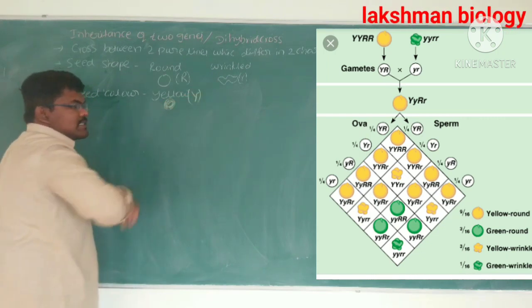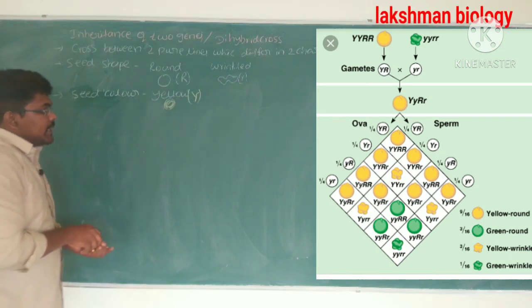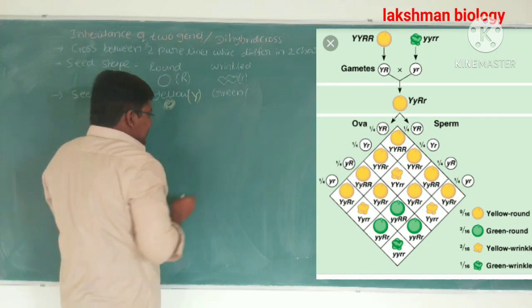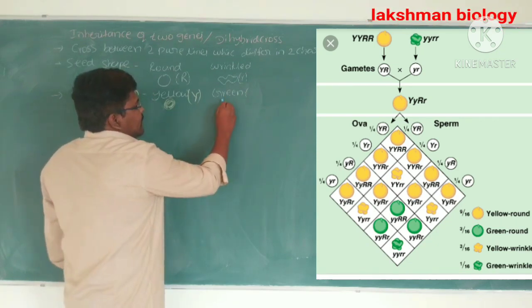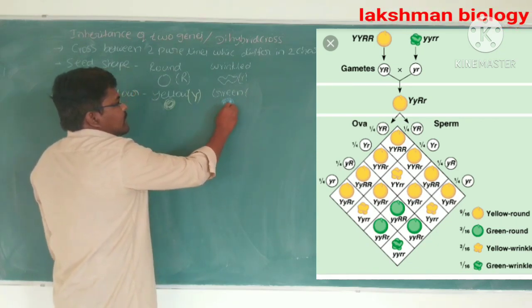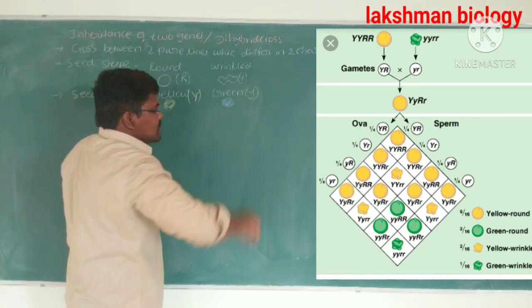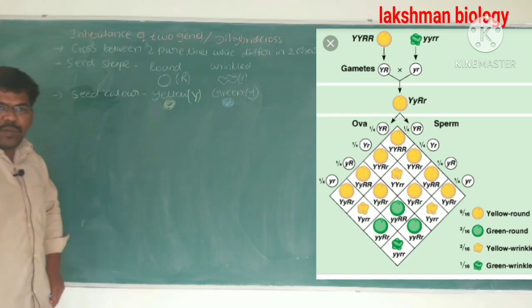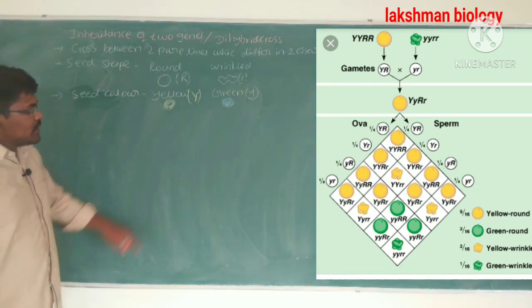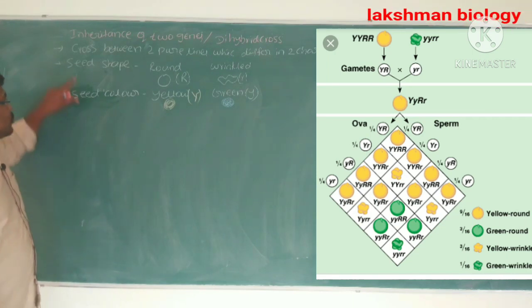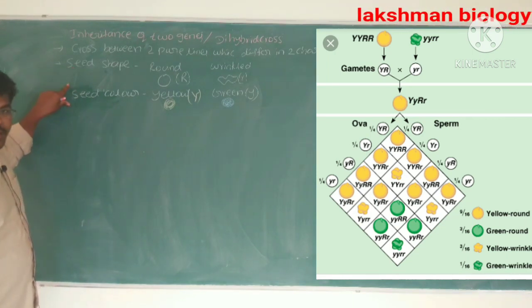The dominant allele is capital Y. Next, green color seed is the recessive character, expressed by the recessive allele small y. Here you can see two characters: seed shape and seed color.